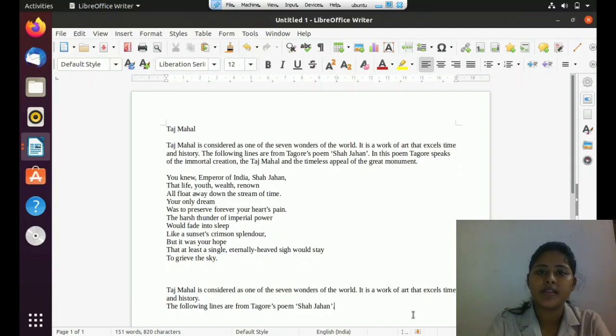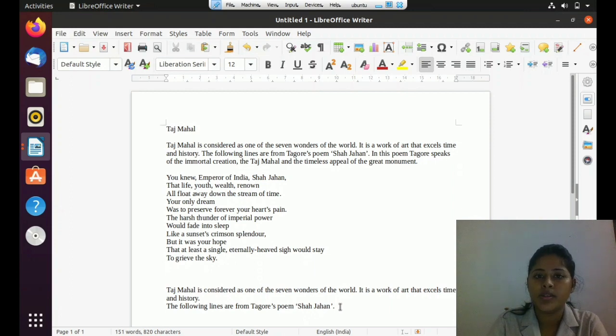Our next topic is text editing. When we type text, it is natural to make mistakes. How we can correct the mistakes that we made while typing text? For that, first of all, we have to see this. Here we can see a blinking line, a vertical black line that is called cursor.